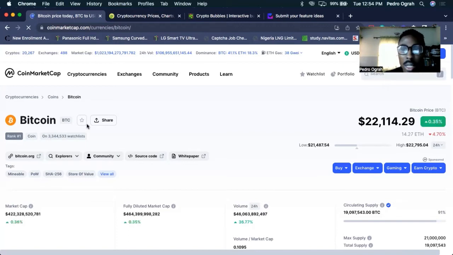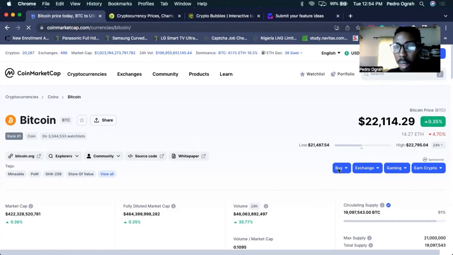Now on watchlist, look at what you see here. On watchlist means people that are watching Bitcoin. They put Bitcoin on their watchlist. Either they want to buy, or they want to sell, or they want to buy more if they have not bought before. That's all that is.